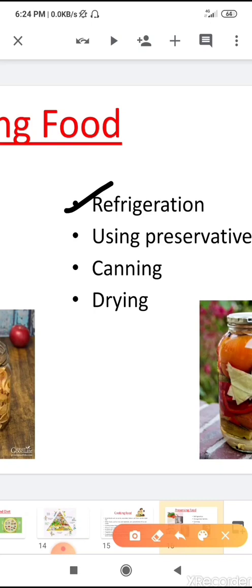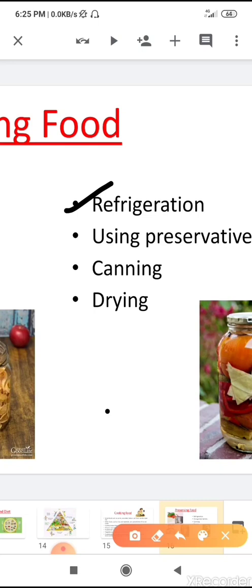How is the refrigerator used for preservation? It slows down the growth of germs. Yes, the refrigerator slows down the growth of germs. Food can therefore be stored for a few days in the refrigerator without going bad.